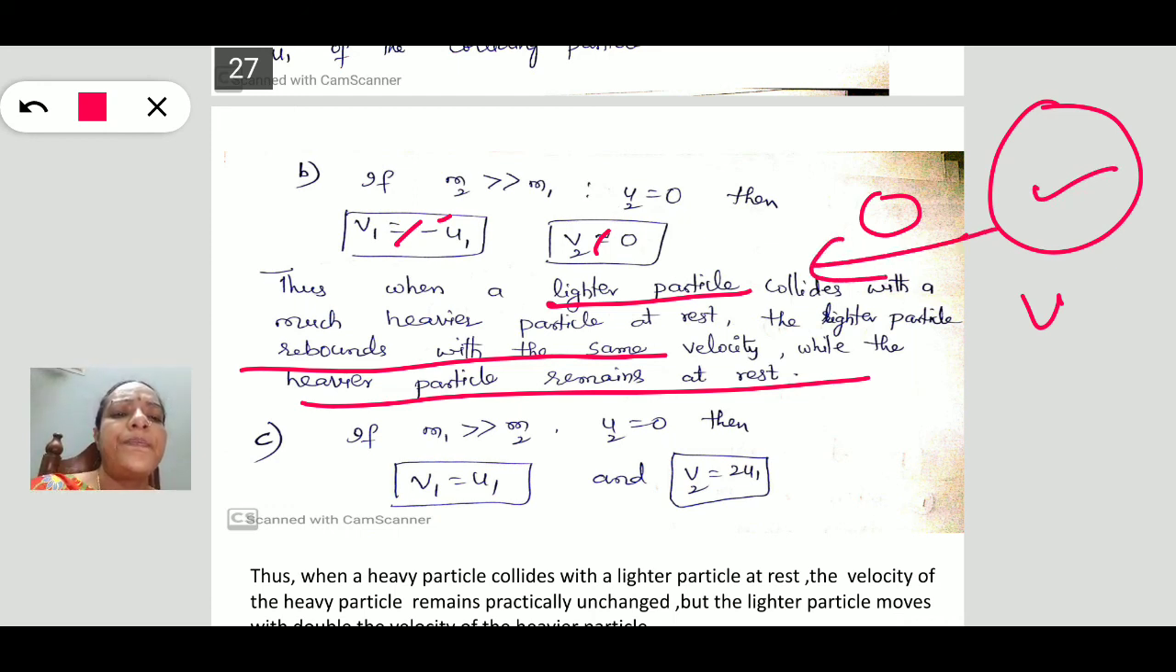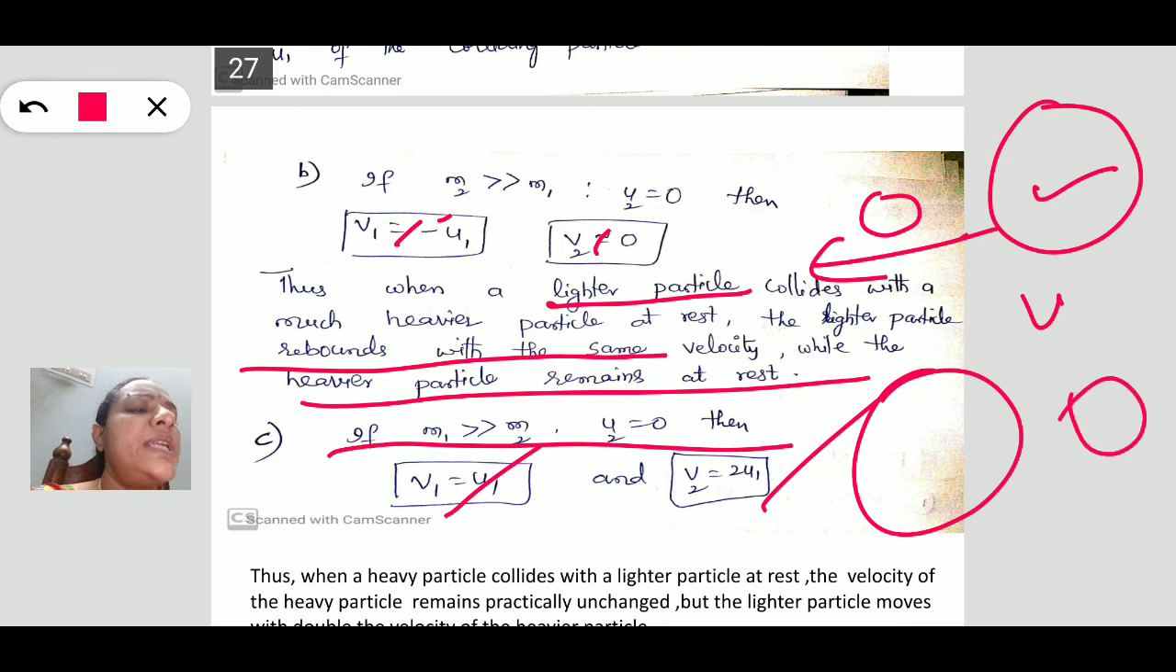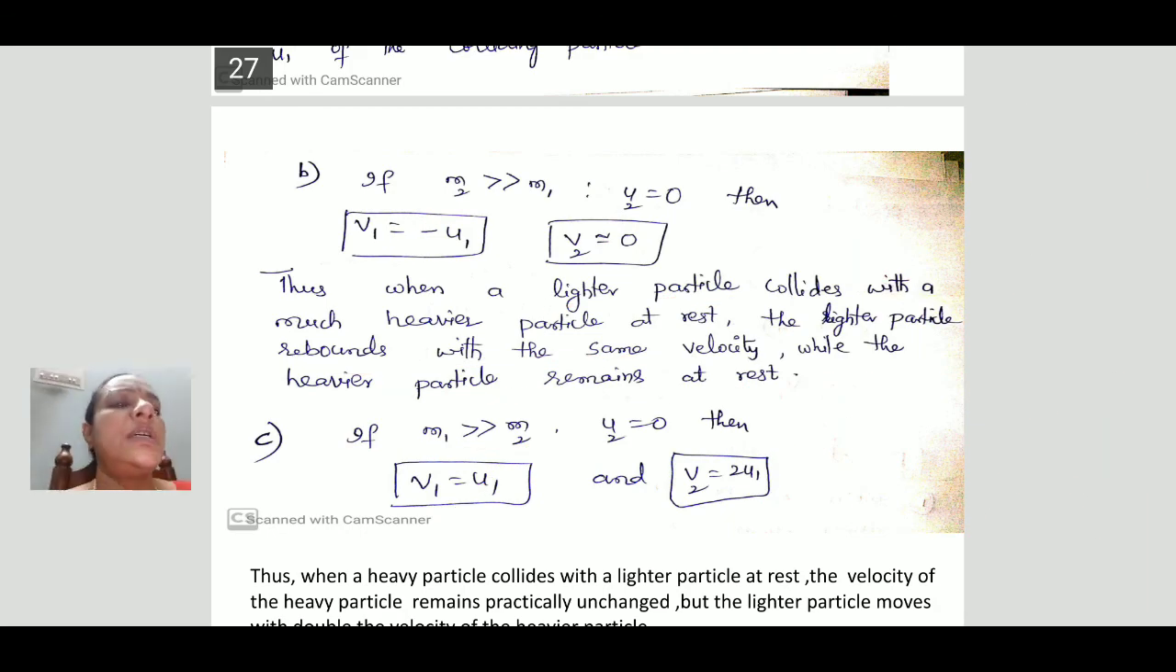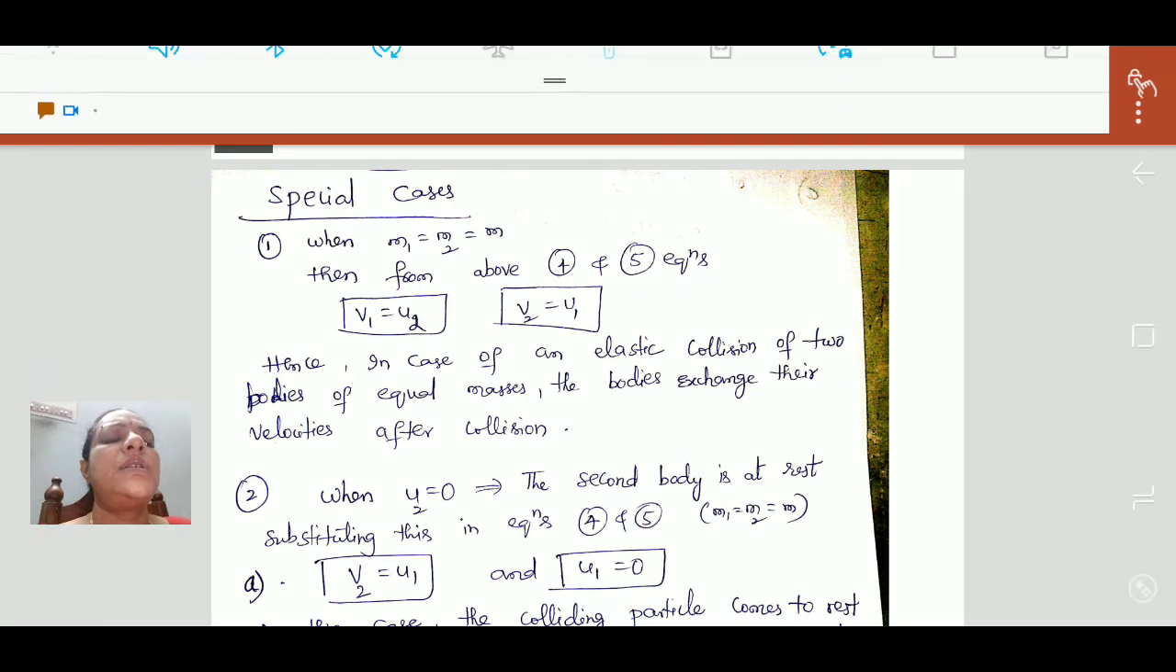Similarly, if m1 is greater than m2, then we get v1 is equal to u1, v2 is equal to 2u1. Opposite case, heavier body and lighter body: the lighter body moves with double the initial velocity of the heavier body, but the heavier body continues its motion with its original velocity. So this is about today's class.